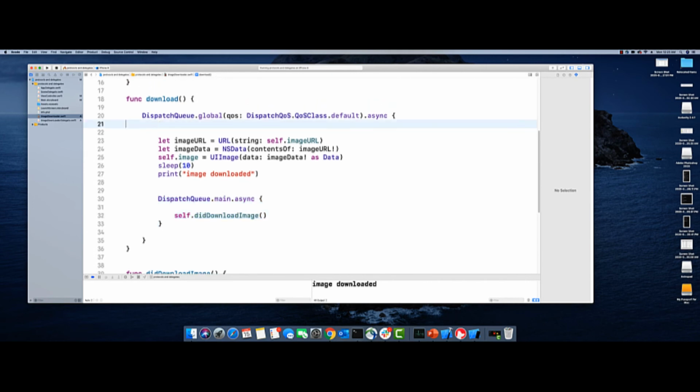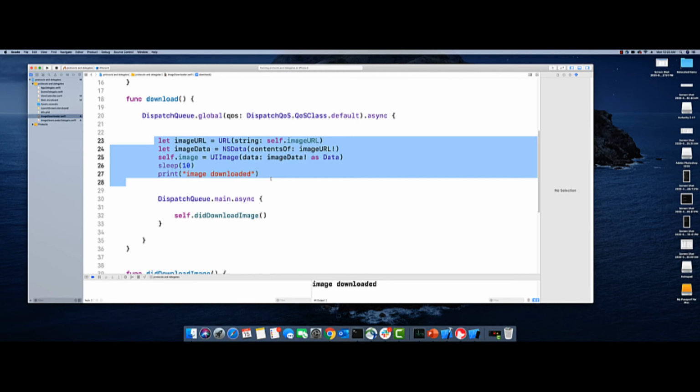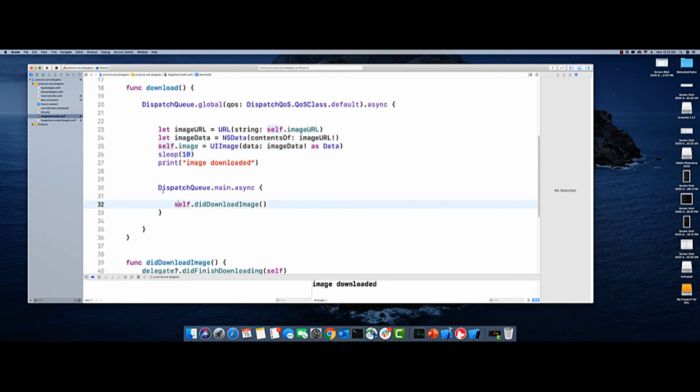So there is a global background thread where I want to call the downloading of the image, a background or worker thread, and then if I need to notify my UI, I need to call this notification method in the DispatchQueue.main.async method, right?